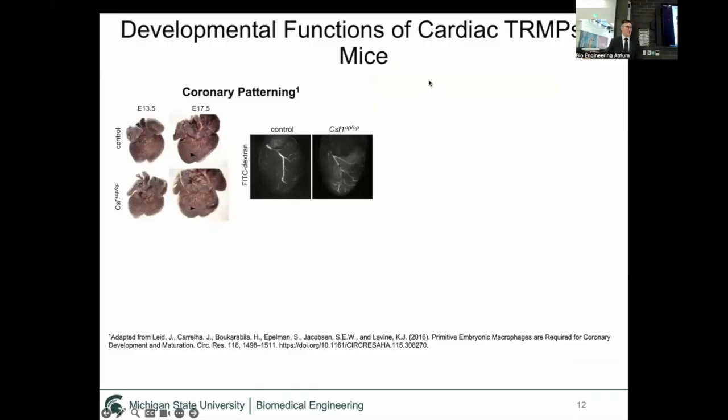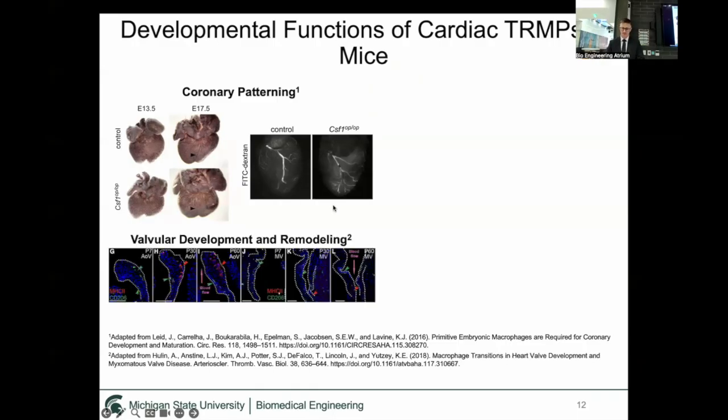So, all we know about what they do in the heart is from animal models. So, in mice specifically, they participate in coronary patterning. If you look at these sections here, you have a control mouse and then a macrophage-depleted mouse, and you can see these vessels here patterned in a different way. And you can also see this in the perfusion scan here. They also play a role in valvular development and remodeling.